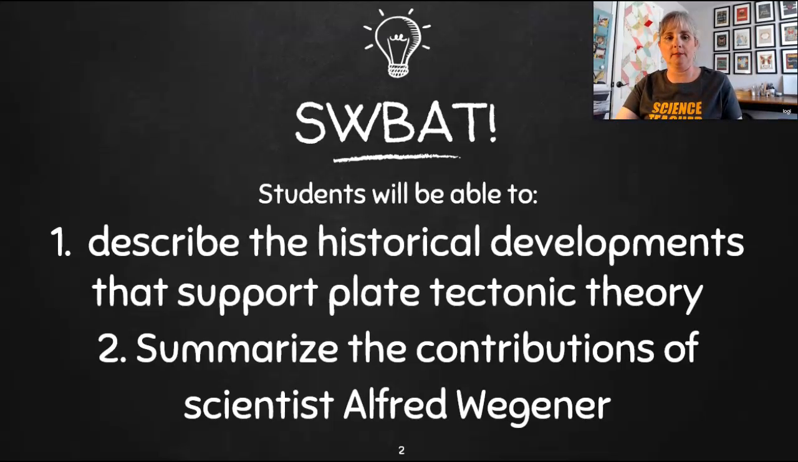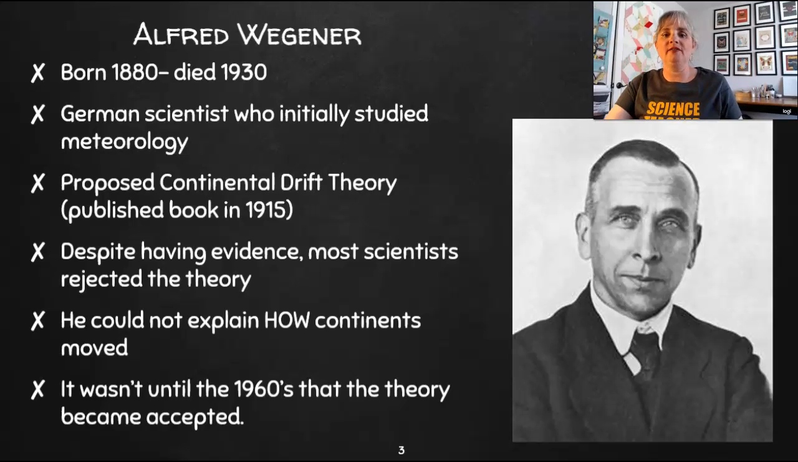So let's get started. Alfred Wegener was a German scientist, so you pronounce the W with a V type sound. He studied meteorology initially, and he ended up proposing this theory that the continents drifted in 1915. And despite having several pieces of evidence, which we're going to look at in just a minute, most scientists rejected his theory at the time that he came out with it. They thought he was a crazy person.